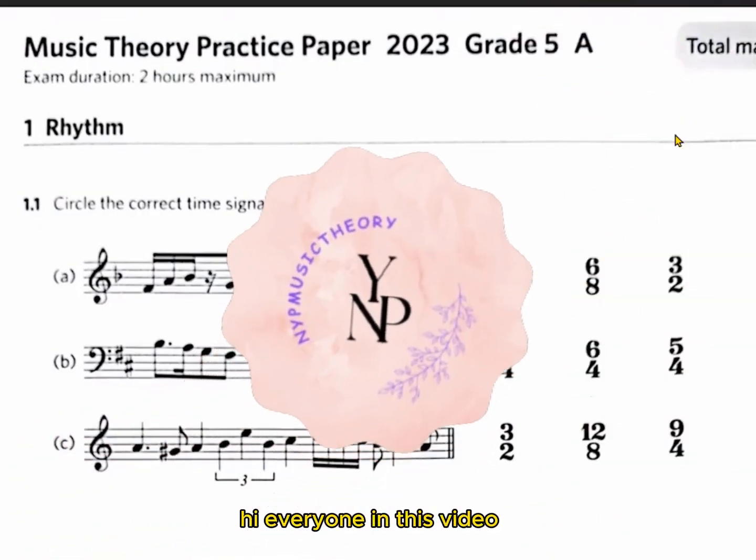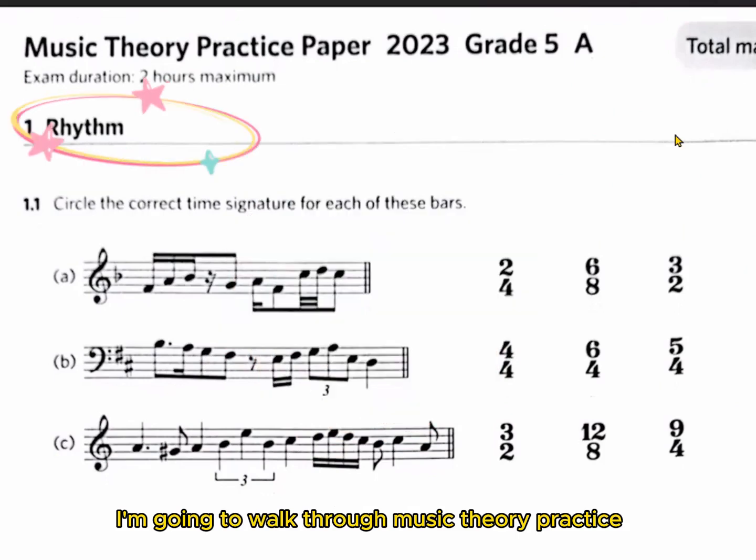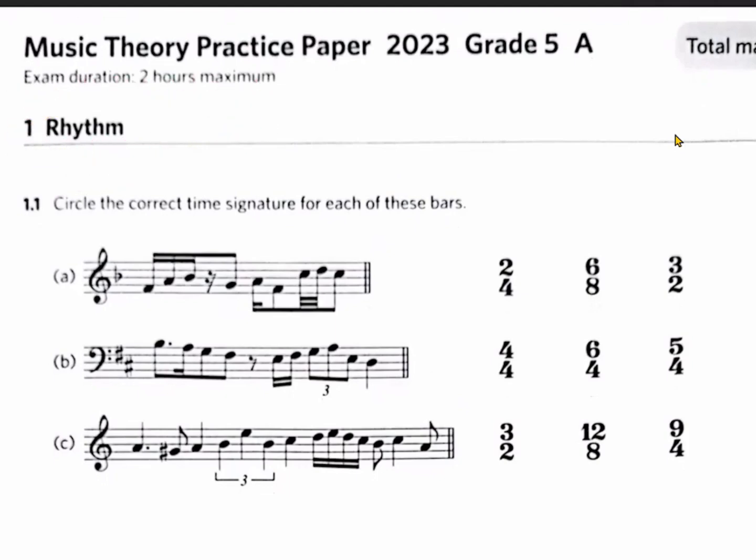Hi everyone. In this video, I'm going to walk through Music Theory Practice Paper 2023 Grid 5A, Section 1, Rhythm. 1.1. Circle the correct time signature for each of these bars.